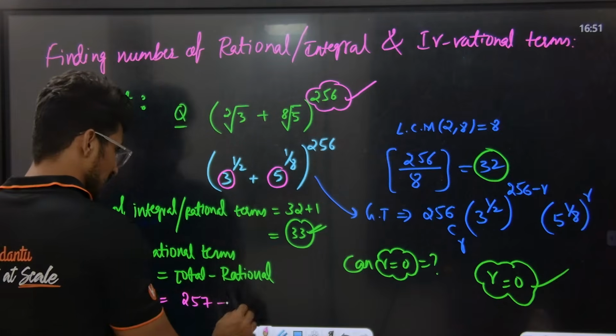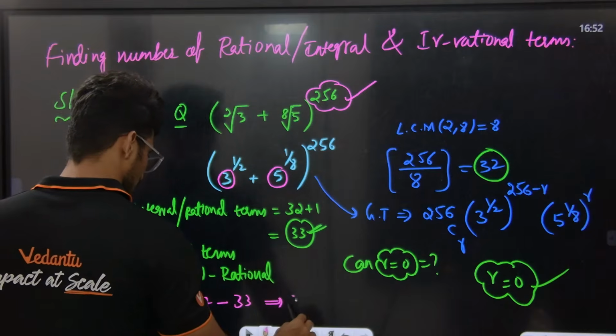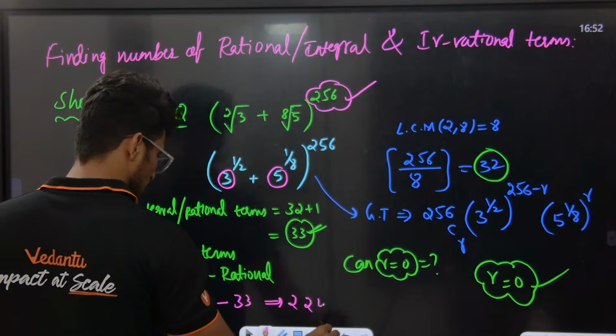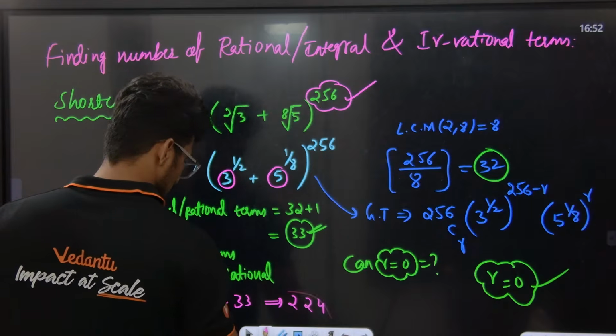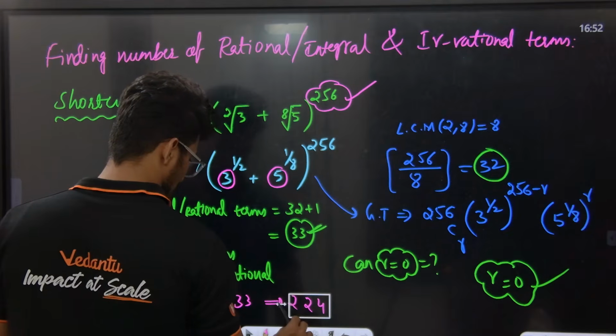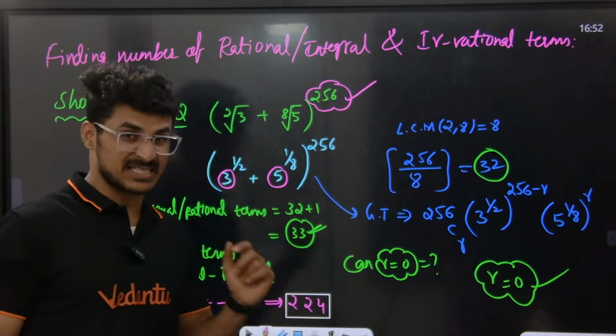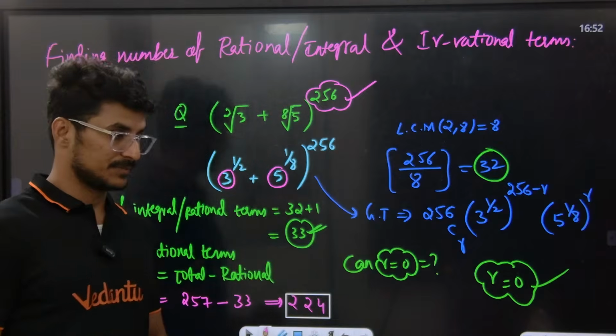அதுல எத்தனை rational terms? 33. இது solve பண்ணா நம்மளுக்கு எத்தனை வரும்? 2 as it is 4. So 224 will be the right answer. Is it clear? Yes or no? There are 224 irrational terms, and 33 rational terms or integral terms.